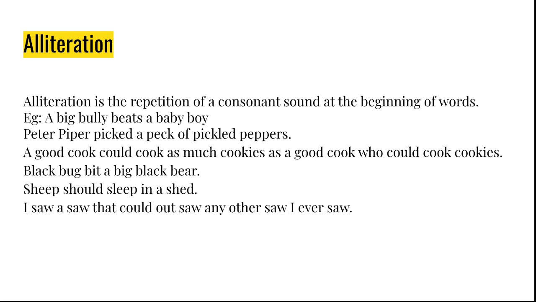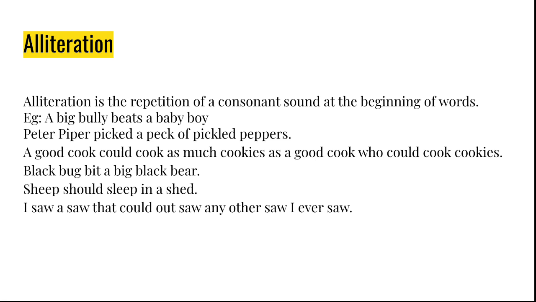Alliteration is a repetition of a consonant sound. You know what vowel sounds and consonant sounds are, right? What are vowel sounds? You know, A, I, O sounds, and the consonants are the rest of it. Consonant sounds at the beginning of words. At the beginning of words, you have the repetition of the consonant sound. Example: a big bully beats a baby boy. So you have that B consonant being repeated in the beginning of the words.